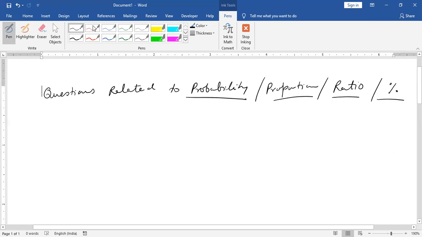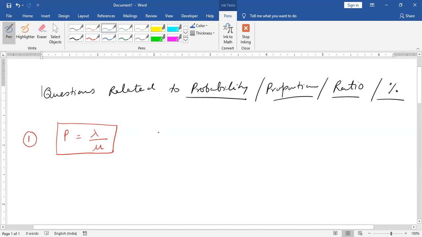And what are those questions? The number one formula is P equals lambda upon mu. This is formula number one. You have to remember this formula. Now the question arises, when will you use this formula, right? There are different languages which the examiner may use.